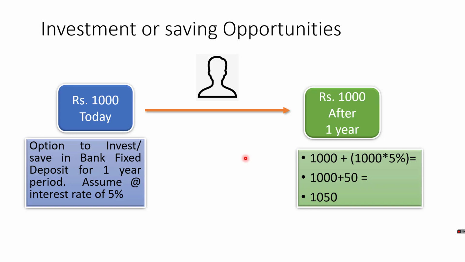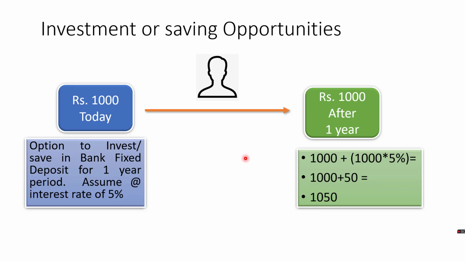So after 1 year he will have 50 rupees over 1000 rupees, which is the added value. That is why individuals would prefer having 1000 rupees today. They consider it more valuable because they have an opportunity to invest or save.